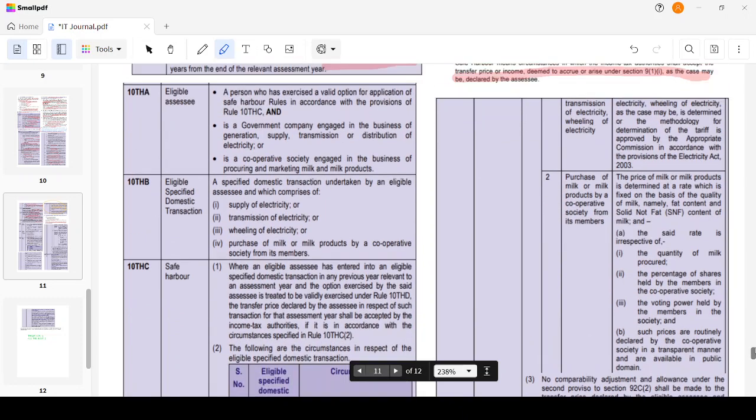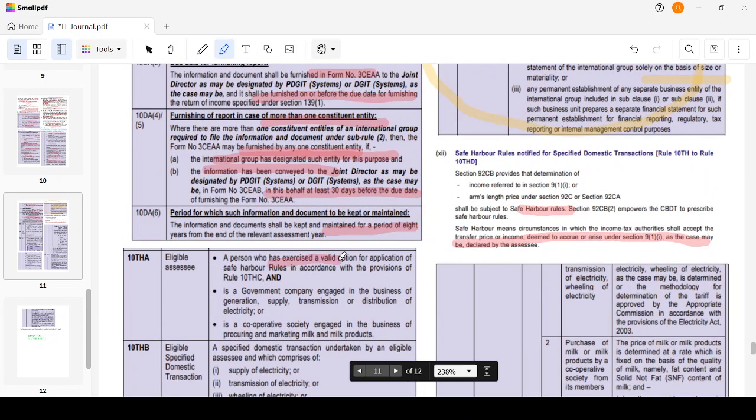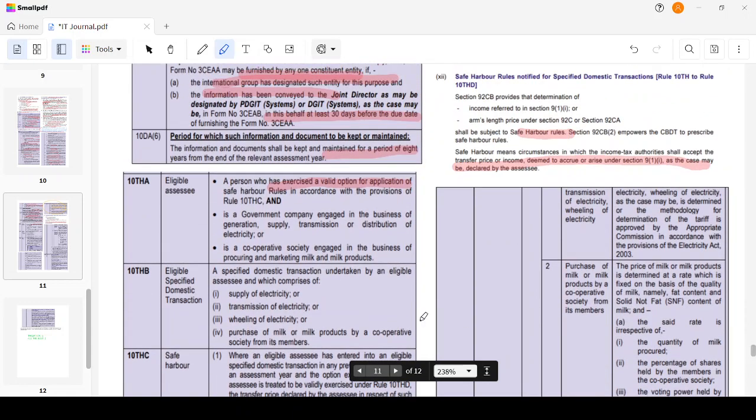Let's see who are the eligible assessees. A person who has exercised a valid option for application of safe harbor rules in accordance with the provisions of Rule 10THC, which we are going to discuss, as a government company engaged in the business of generation, supply, transmission, or distribution of electricity, or as a cooperative society engaged in the business of procuring and marketing milk or milk products. So, if it is safe harbor rule, just remember two things: it either should be electricity or it should be milk. Electricity, government company; milk, cooperative society.